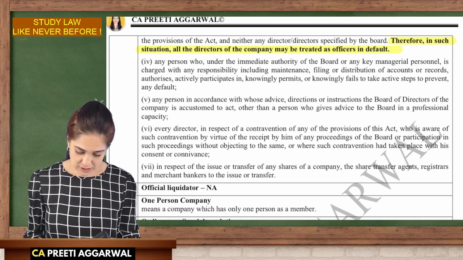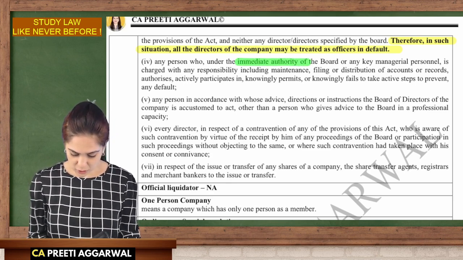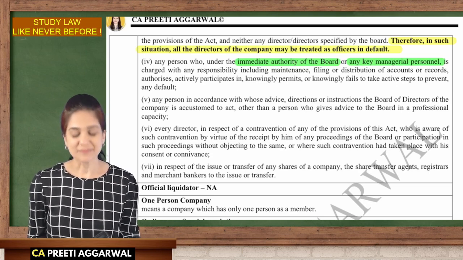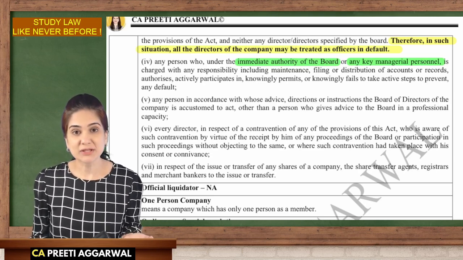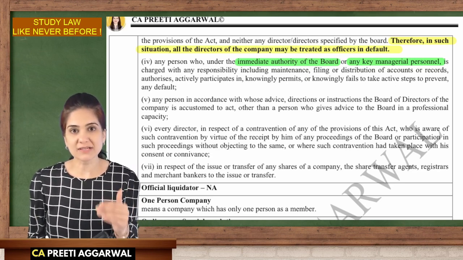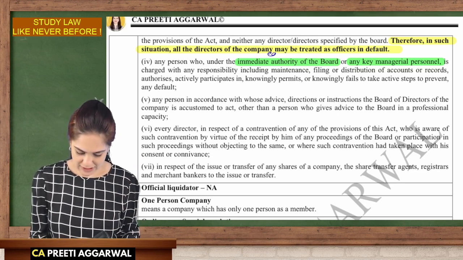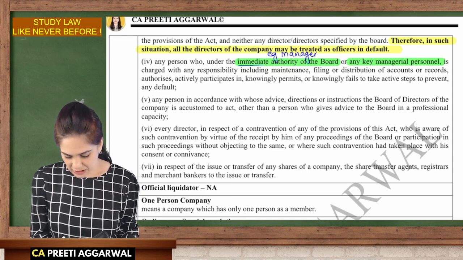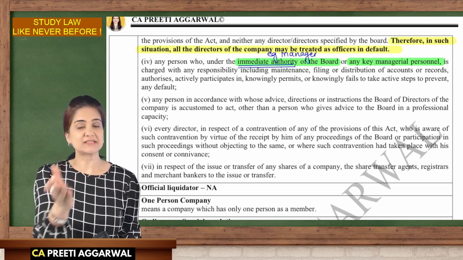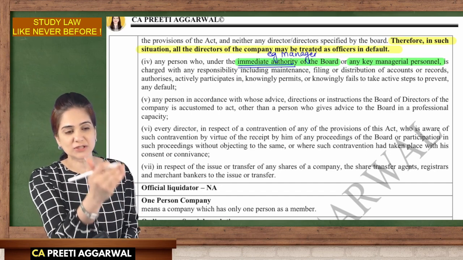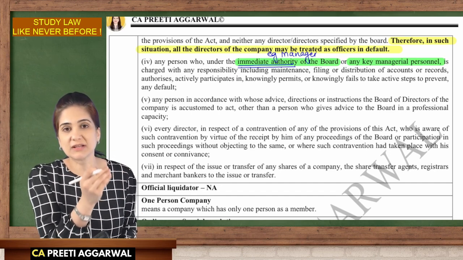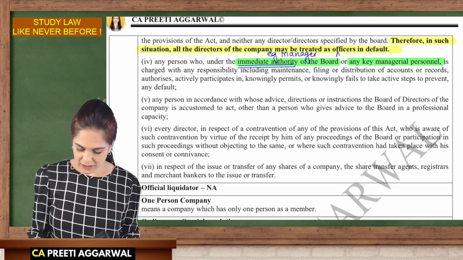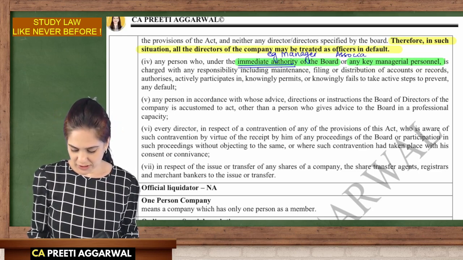Any person who is under the immediate authority of the board or KMP, like an associate, like a manager, they are under the board of directors, below the board. So for example, a manager is under the immediate authority of the board. We discussed this in the definition that a manager is just below the board. They work under the control or direction of the board. Or you may have an associate, an associate director.